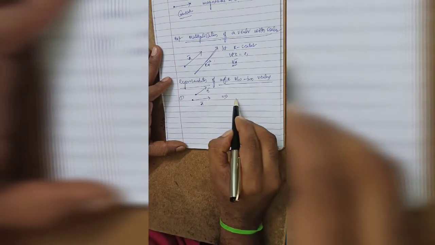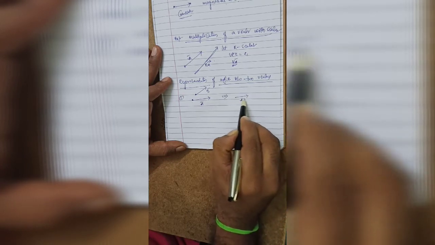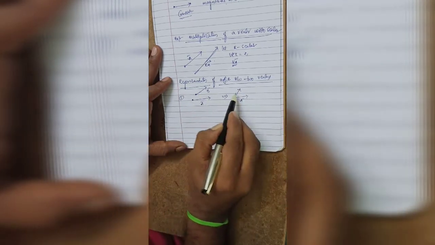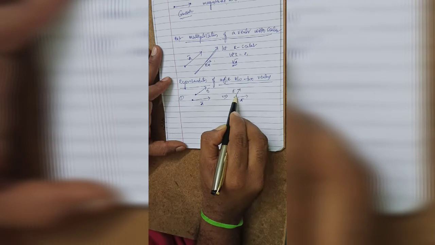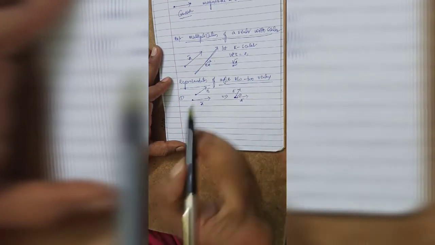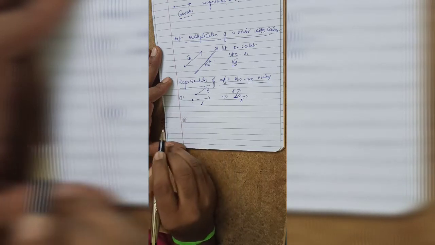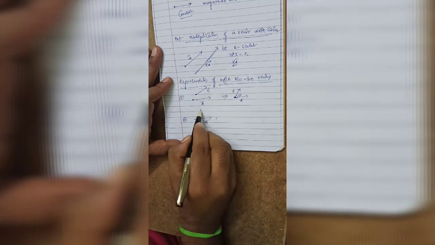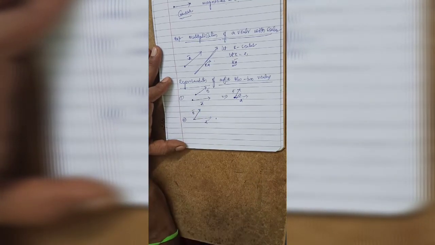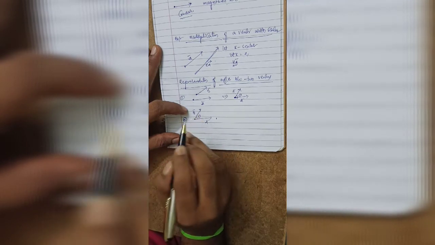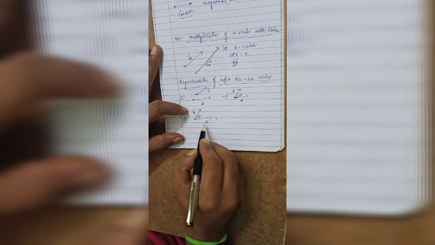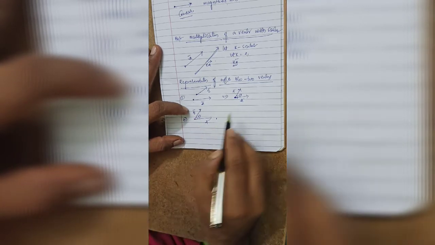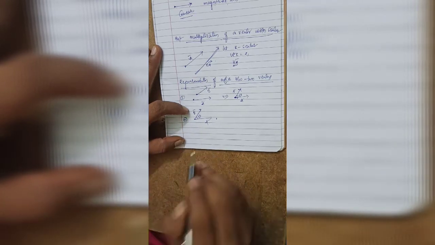So now the b bar vector is displaced parallel to itself. Now both initial points coincide. Then it is the angle between the two vectors. That is an important point. Next one. This is the a bar vector and this is the b bar vector. The angle between a bar and b bar is theta. If the b bar vector is multiplied with a scalar, then what is the angle between a bar and k b bar? That is the question.